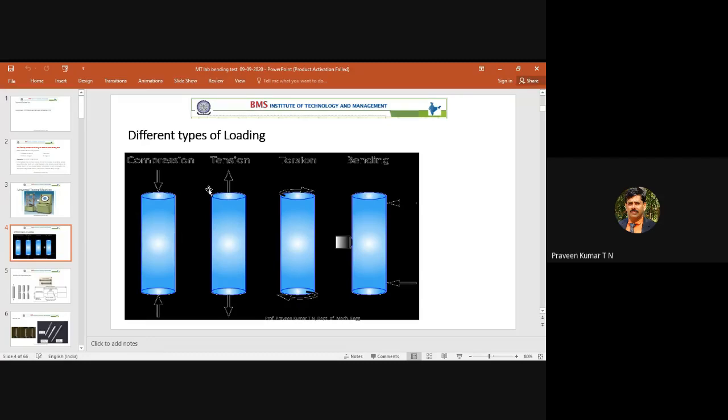There are some cases where members are subject to twisting also. Imagine a rod fixed at one end while the other end is rotating. Because of that, there is a slight twisting moment. You are familiar with twisting of wires to cut the wire. That's a twisting load, because they put the arrow like this here. That's why this is a twisting load.